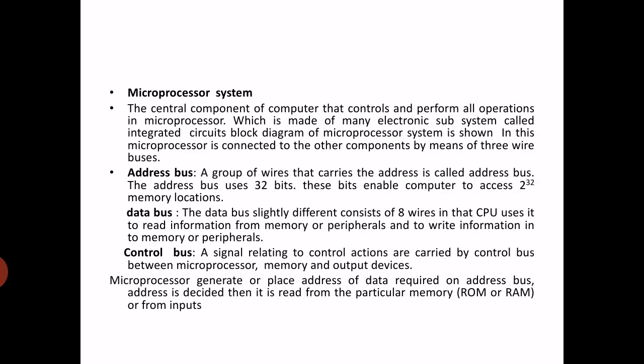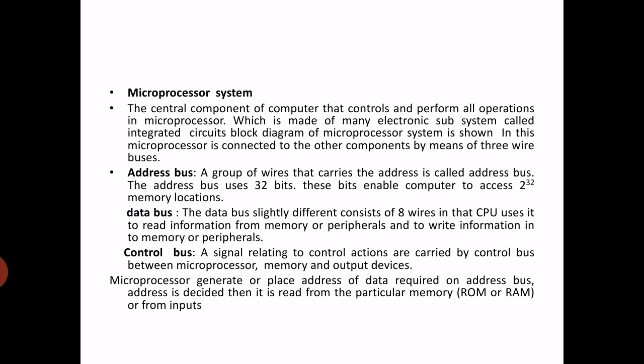Now the control bus. All the operations relating to control actions are carried by the control bus. So the microprocessor generates the codes, and the control bus controls all these operations, that is, the address is decided by the control unit only, and it is read from the particular memory, that is ROM and RAM.